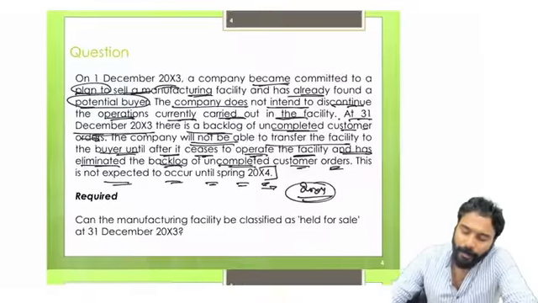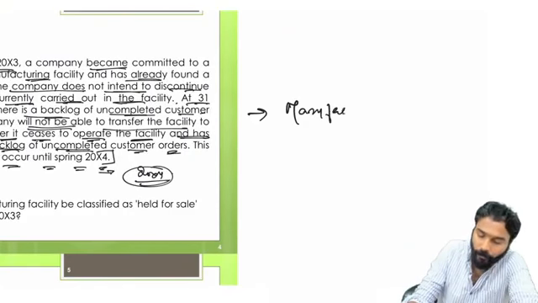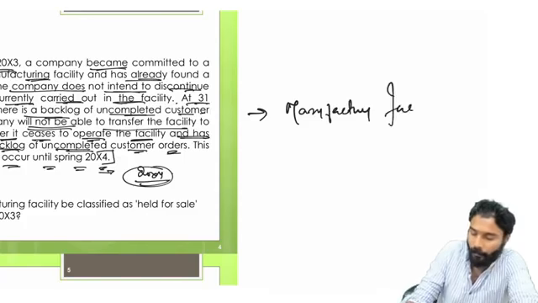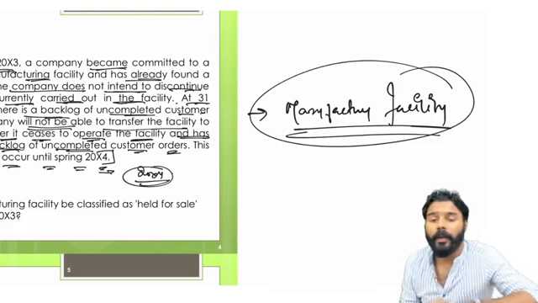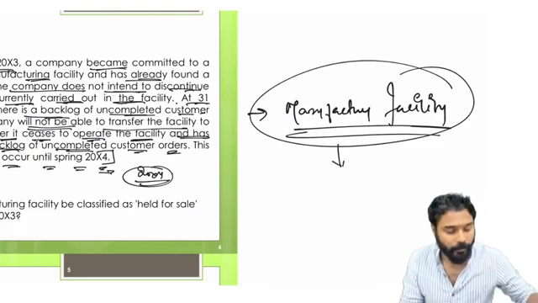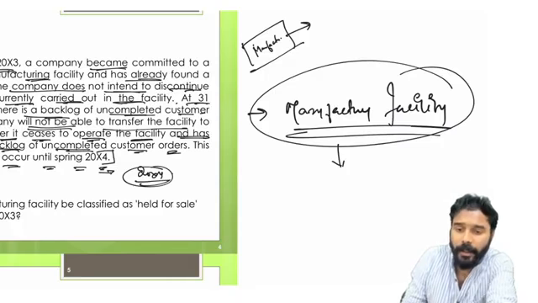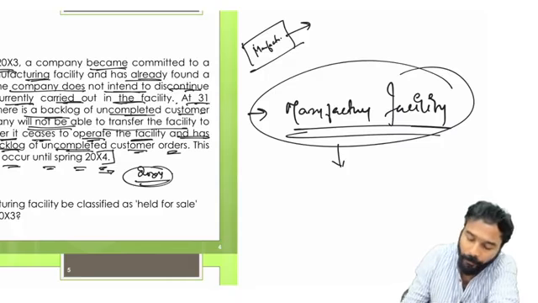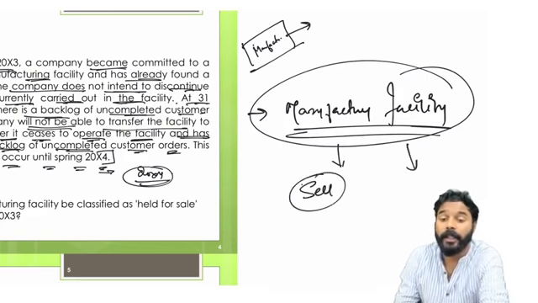So here, as a summary, I can say that they want to sell this manufacturing facility, but some of the work which is going to be conducted in this manufacturing facility is not done yet.